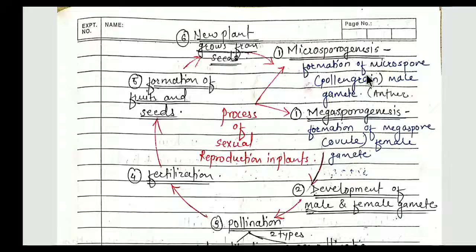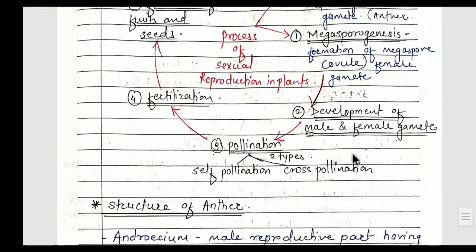Remember one thing, that both the processes should be performed simultaneously, because if the male gamete is properly developed and the female gamete is not properly developed and they fuse together, then the seeds are not developed, or the young ones which are forming may have disabilities, or vice versa. For example, if the female gamete is properly developed and the male gamete is not, then again the zygote is not developed properly. So that's why it is necessary that microsporogenesis and megasporogenesis should be done simultaneously in the plant. So the second step is development of the male and female gametes. This is again done simultaneously.